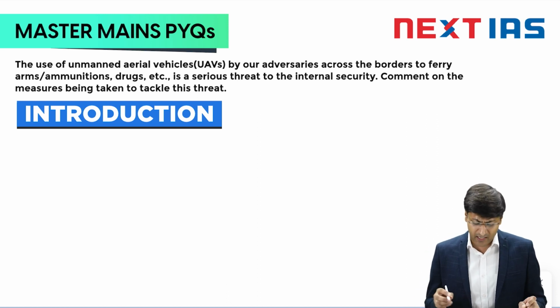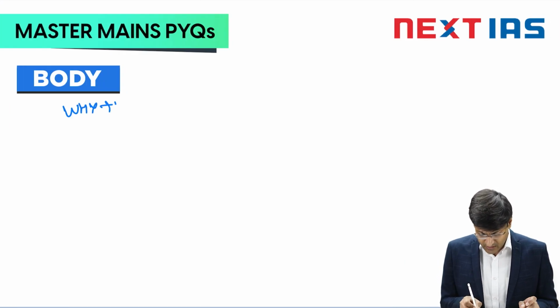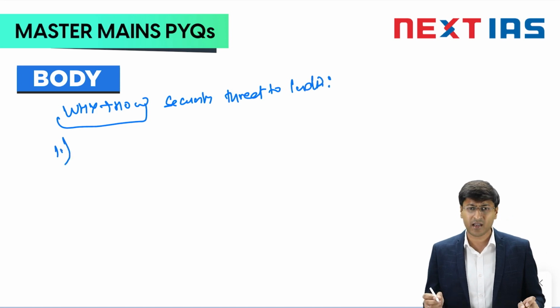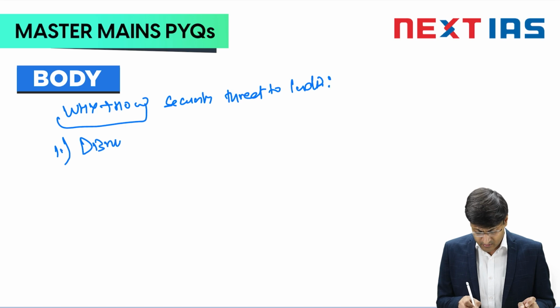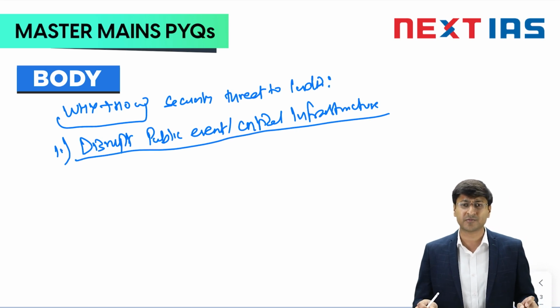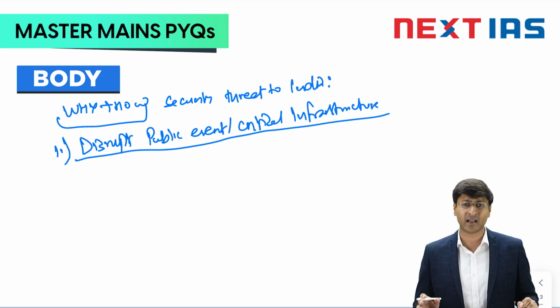Next, if we come to body part 1, it talks about why plus how these are a security threat to India. So the first point can be that they disrupt a public event or a critical infrastructure. Basically, when they can evade and are not easily detected by the law enforcement agencies of the country, they are very well capable of disrupting any particular critical infrastructure.